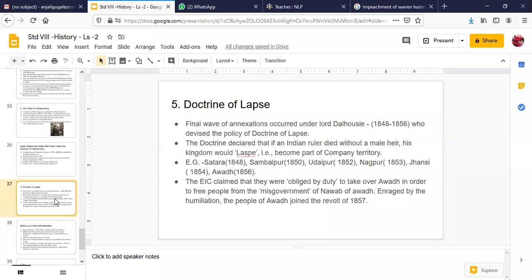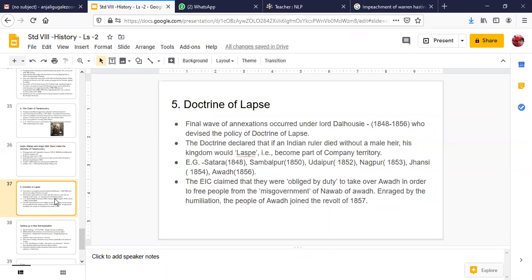I hope you understood that the doctrine of lapse means that if you don't have a male heir, if no son in the kingdom is there who can be made the king, then the entire territory of that kingdom will be annexed by the British, by the company. This was what the doctrine of lapse was, against which Rani Lakshmi Bai and many other rulers fought against the British East India Company in the revolt of 1857. That was one of the important reasons why the revolt happened.